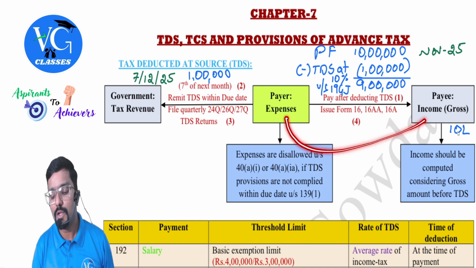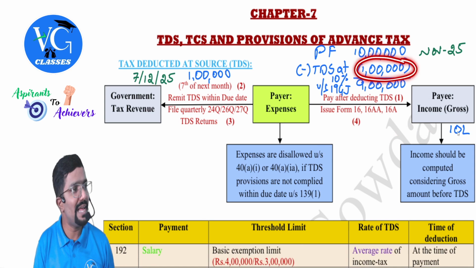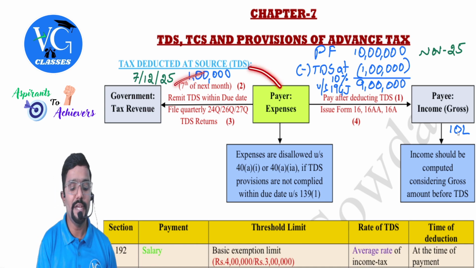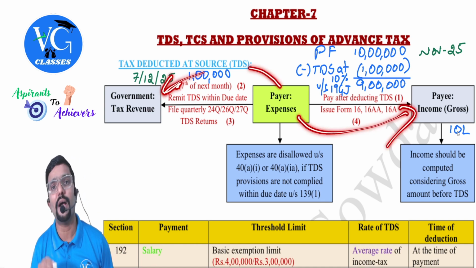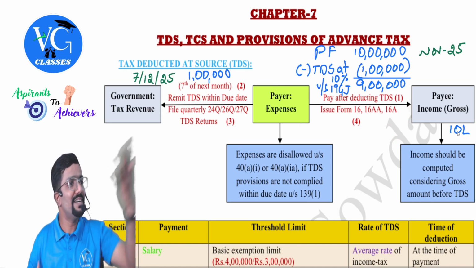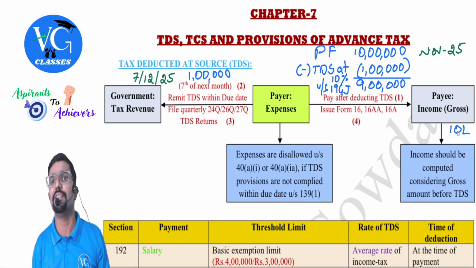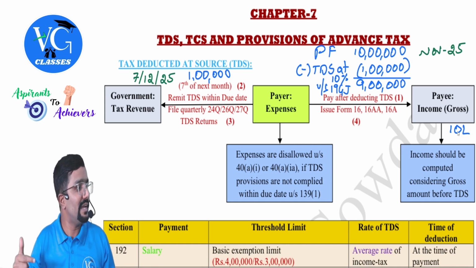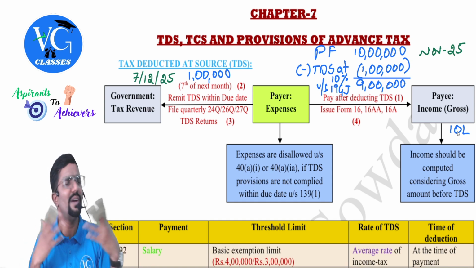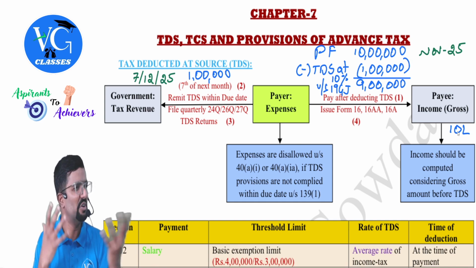Then the payer should also issue a certificate as proof that whatever this 1 lakh was deducted, what did he do with it? When did he deduct it? When did he remit it to the government? He has to give proof to the payee. Correct. Otherwise, the payee will panic. Assume I have deducted 1 lakh from you. You will ask, sir, what did you do with that 1 lakh? Why didn't you pay me? I have earned 10 lakh. You promised me 10 lakh. But why are you giving me only 9 lakh? Now I explain, see, 1 lakh I am supposed to deduct, but still, somewhere, there is no trust.